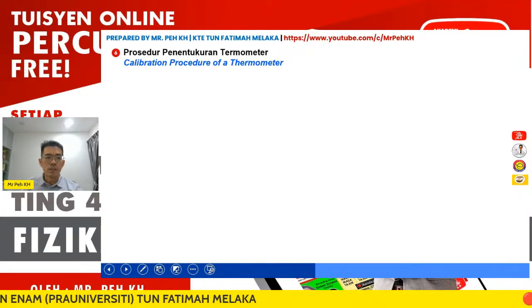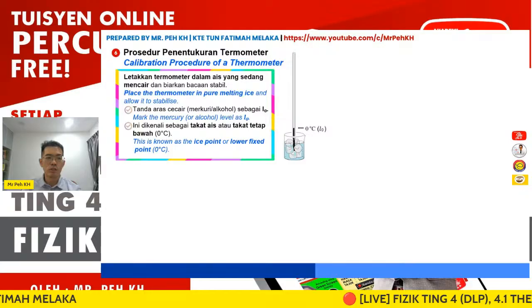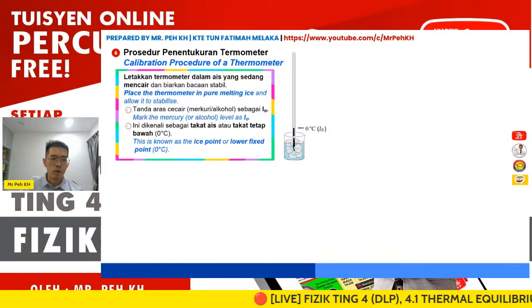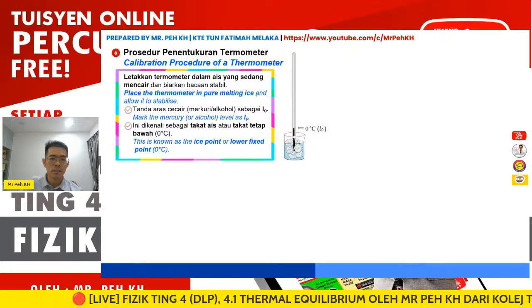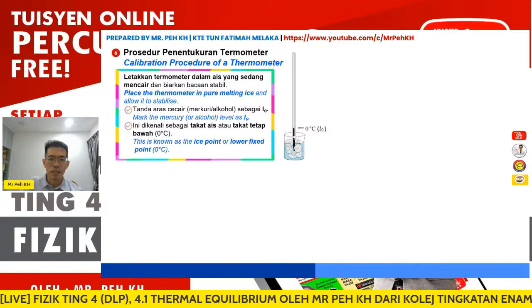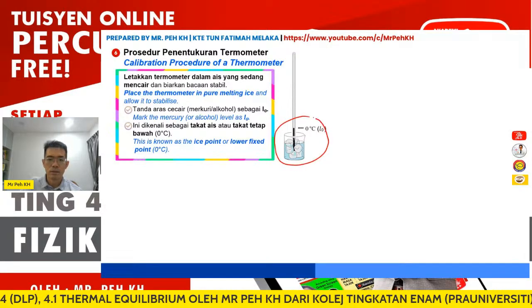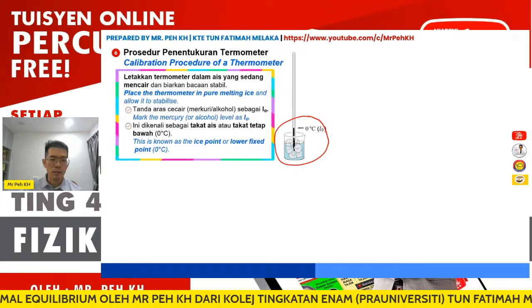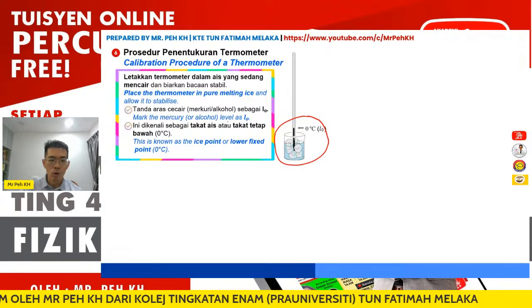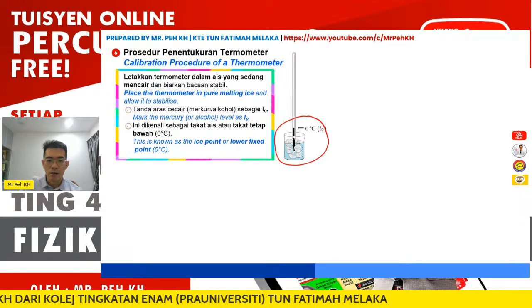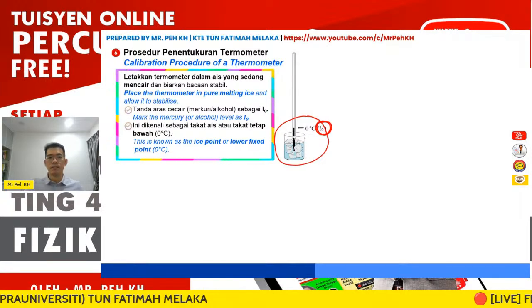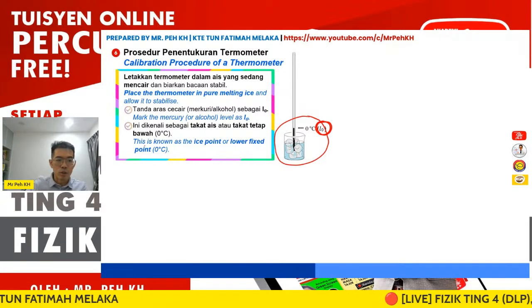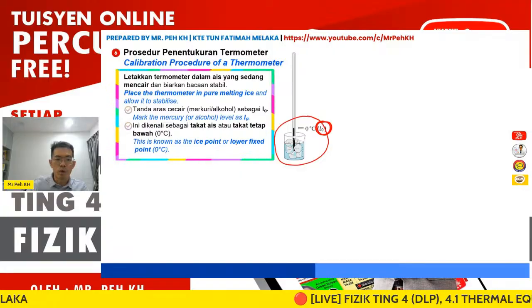The procedure for calibration of the thermometer is like this. First, place the thermometer in pure melting ice and allow it to stabilize. Mark the mercury or alcohol level as L0. L0 represents 0 degrees Celsius. This is known as the ice point, or lower fixed point.